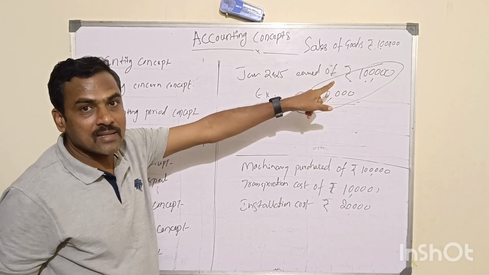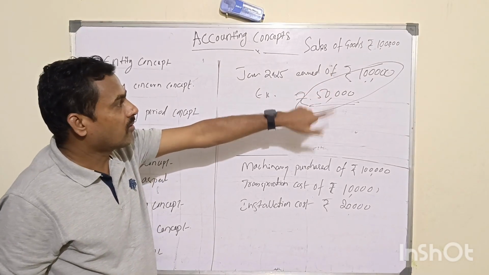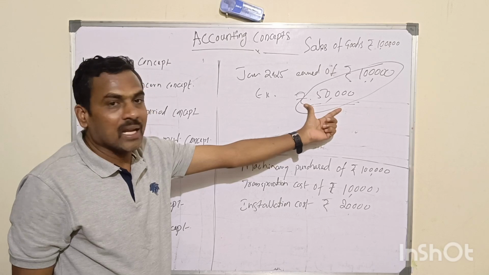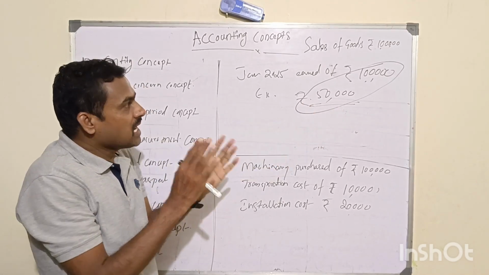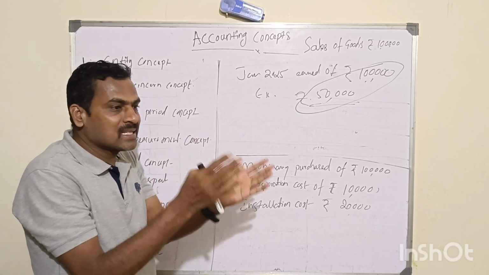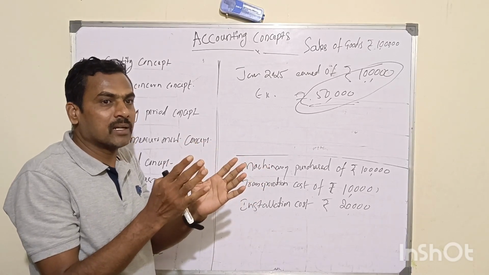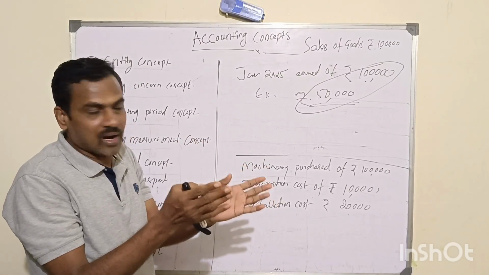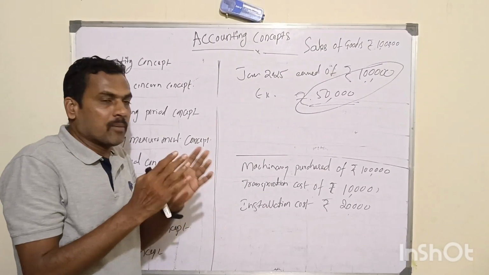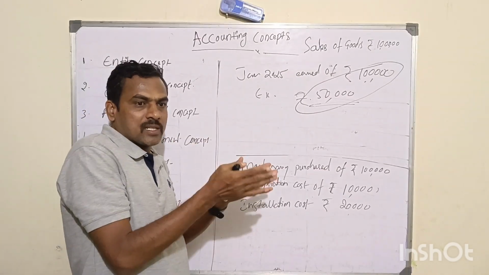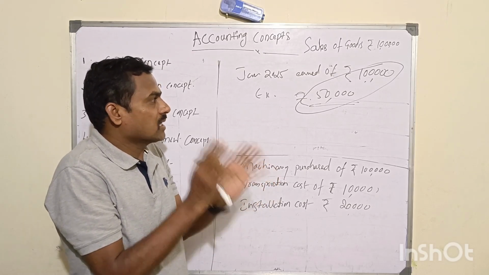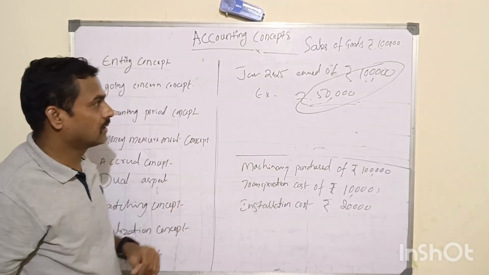If you don't recognize the revenue you have earned, and you only recognize the expenses you incurred in the January month, it will deplete your profit. The fair view of the financial statement will not be shown. The financial position of the company, the result established for that particular accounting period, is incorrect. Understand?